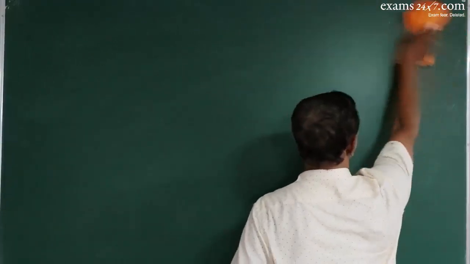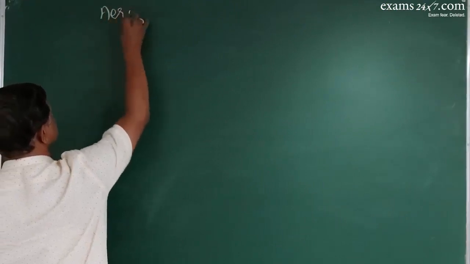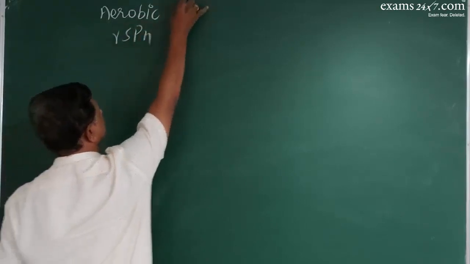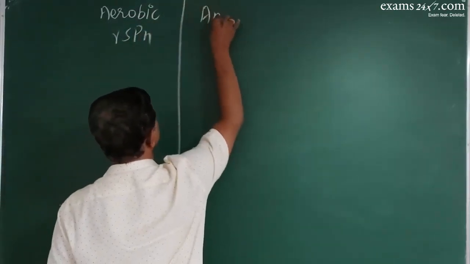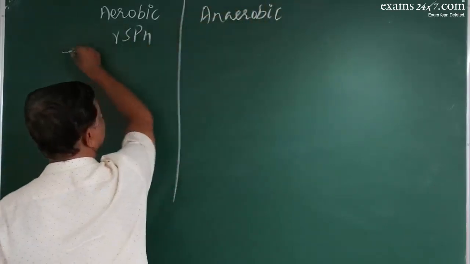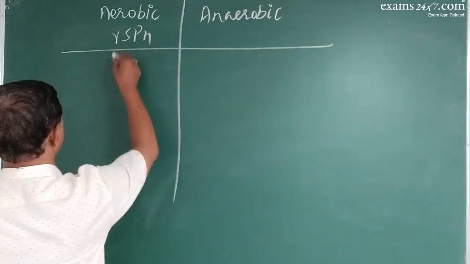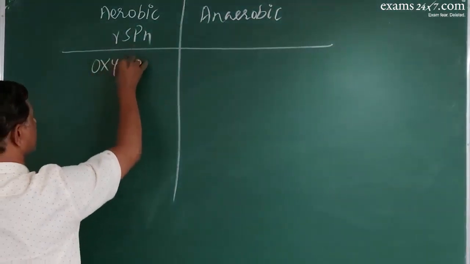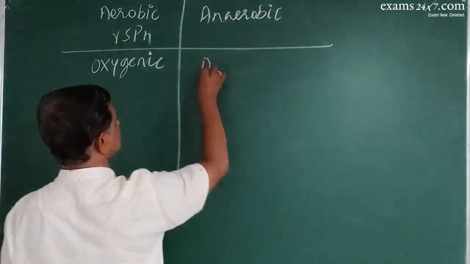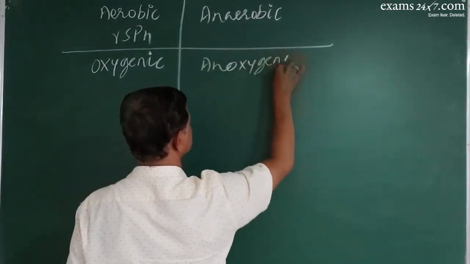Thus you have two types of respiration: aerobic respiration and anaerobic respiration. Aerobic respiration is also called oxygenic respiration. This is also called anoxygenic respiration.